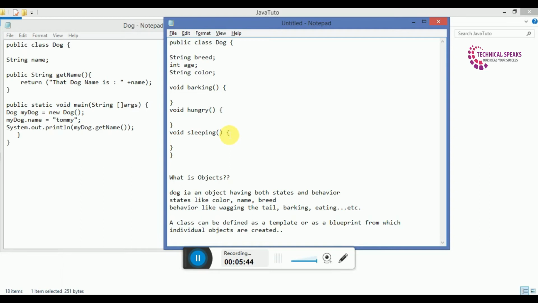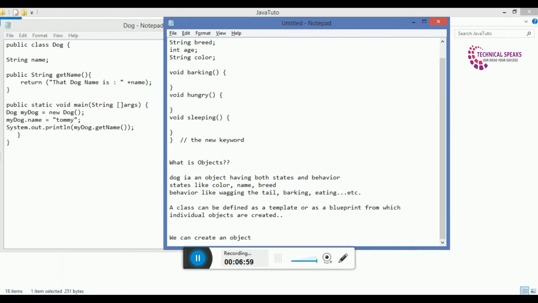The next thing we have is how we can create an object in Java. As we have seen, a class can be defined as a template or as a blueprint from which individual objects are created. So basically, an object is created from a class. In Java, the new keyword is used to create new objects. We can create an object with 3 steps.